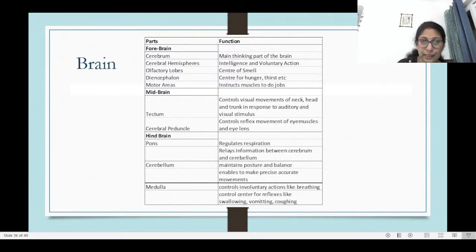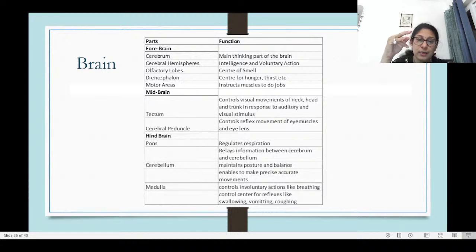So if you find it difficult to remember: pons, it starts with P. Respiration starts with R, so PQR. Similarly, relaying information, R just comes after P. So pons and R are related. Cerebellum, this "bellum" kind of rhymes with balance. So you're balancing, and all this posture, balancing, the accurate movements, all this comes under the cerebellum.